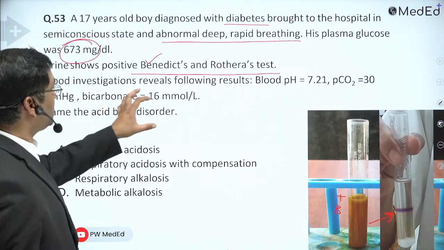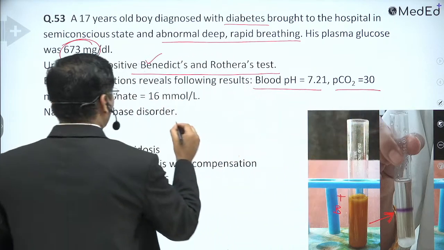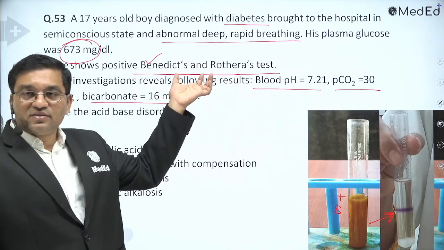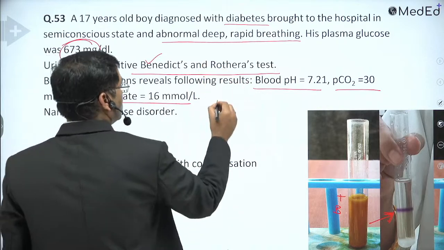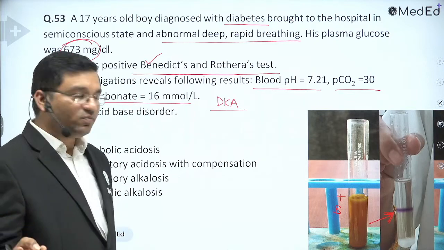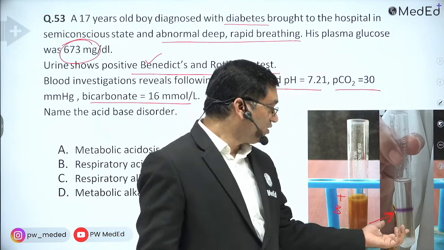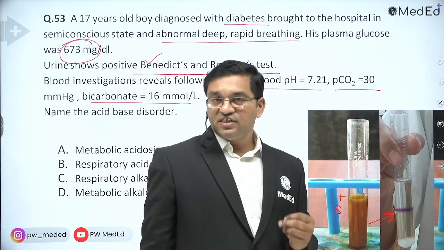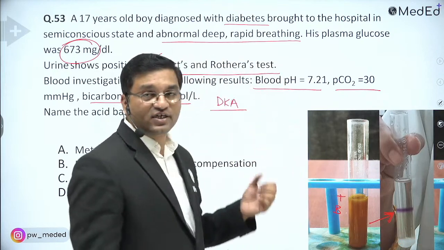Blood investigation reveals the following result: pH 7.21, PCO2 30 and bicarbonate 16. Identify the disease. As sugar and ketone bodies are both positive, it is a case of diabetic ketoacidosis. If only the ketone test were positive, it could be due to starvation or branched-chain ketoaciduria. But here both tests are positive, so it indicates diabetic ketoacidosis.